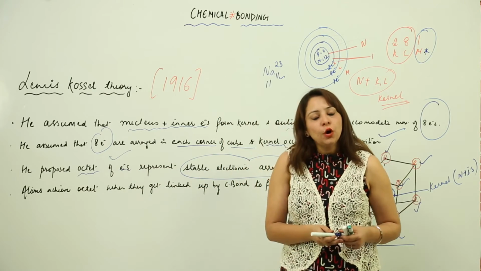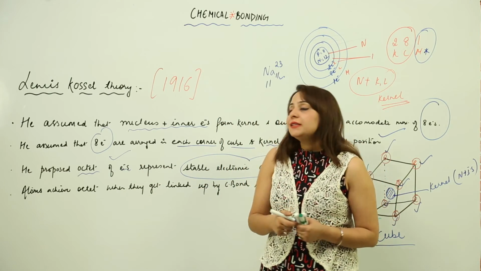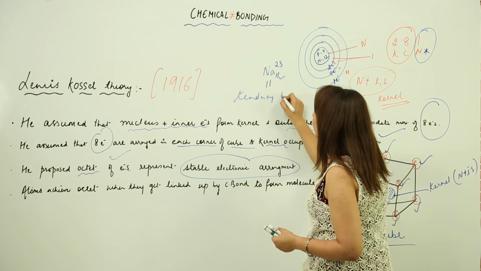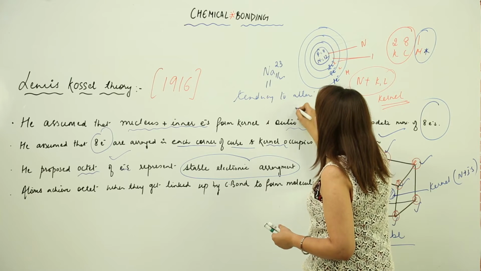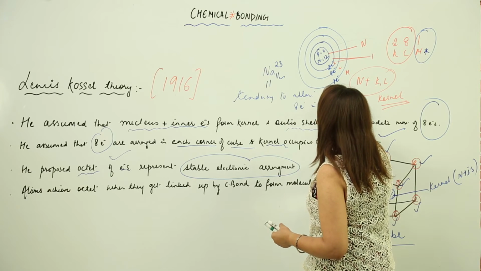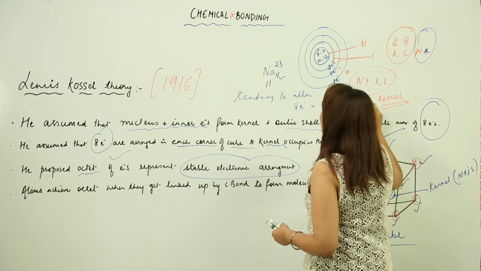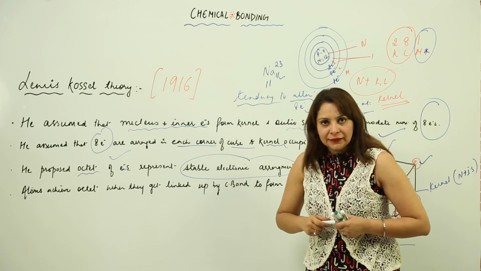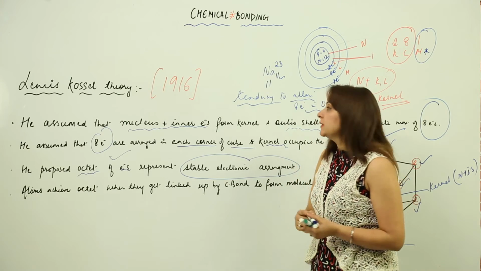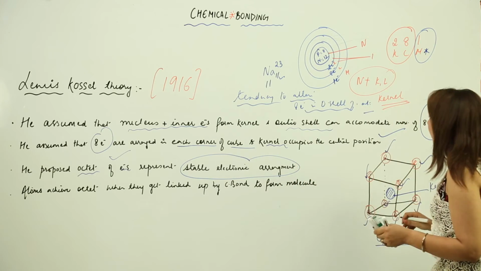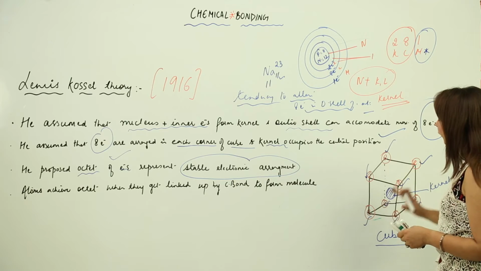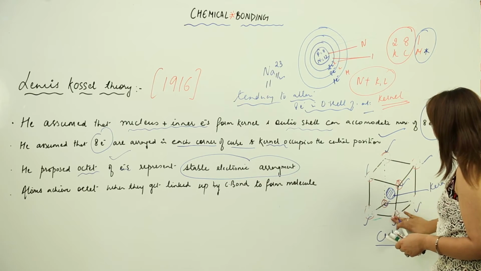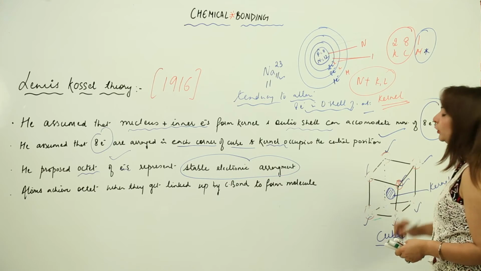We need to achieve the octet. What is that? Octet means tendency to attain 8 electrons in the outermost shell of an atom. So he said that this is the reason that one needs to combine, because if I say that it is sodium, so obviously if I draw this cube for the sodium, we are not going to have an electron at each corner because it has only 1 electron.